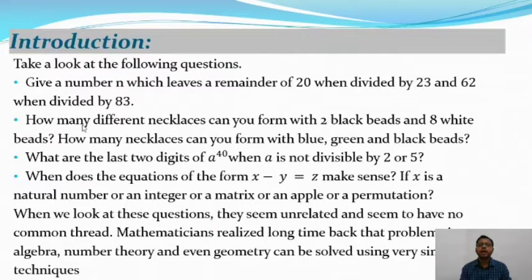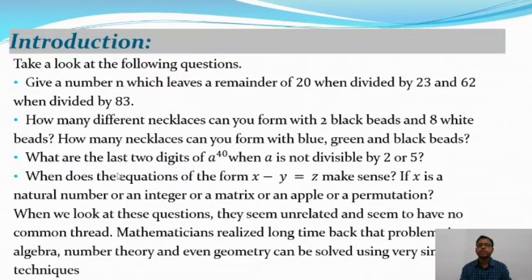Or how many different necklaces can you form with 2 black beads and 8 white beads? Or how many necklaces can you form with blue, green and black beads? Or what are the last 2 digits of a to the power 40 when a is not divisible by 2 or 5?